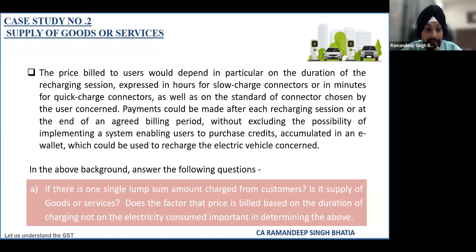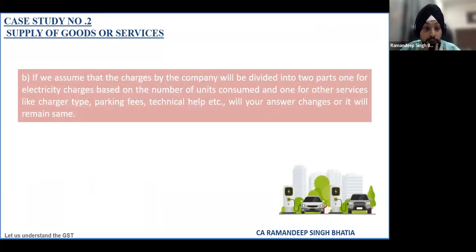In this background, the question is: if one single lump sum amount is charged from the customer, is it a supply of goods or services? Does the factor that the price is billed based on the duration of charging, not on electricity consumed, matter in determining this? And the second question is, if we assume that the charges by the company will be divided into two parts, one for the electric charges based on the number of units consumed, and one for the services like charger type, parking fees, technical help, etc., will your answer change or will it remain the same?